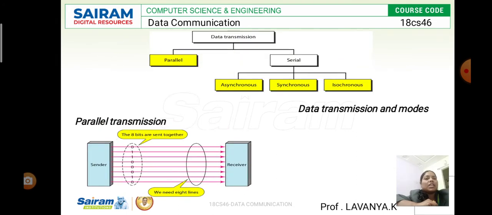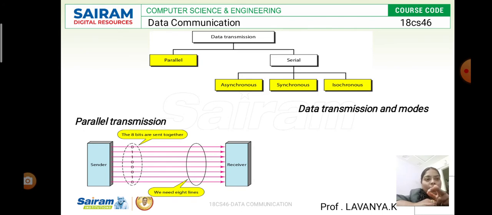Then we will see what data transmission is. Data transmission is a number of bits, or a group of bits, that can be sent over the transmission medium either in parallel or serial mode. And in the serial mode, we use synchronous, asynchronous, and isochronous. This diagram defines the structure of that particular transmission mode. Now, what is parallel transmission?